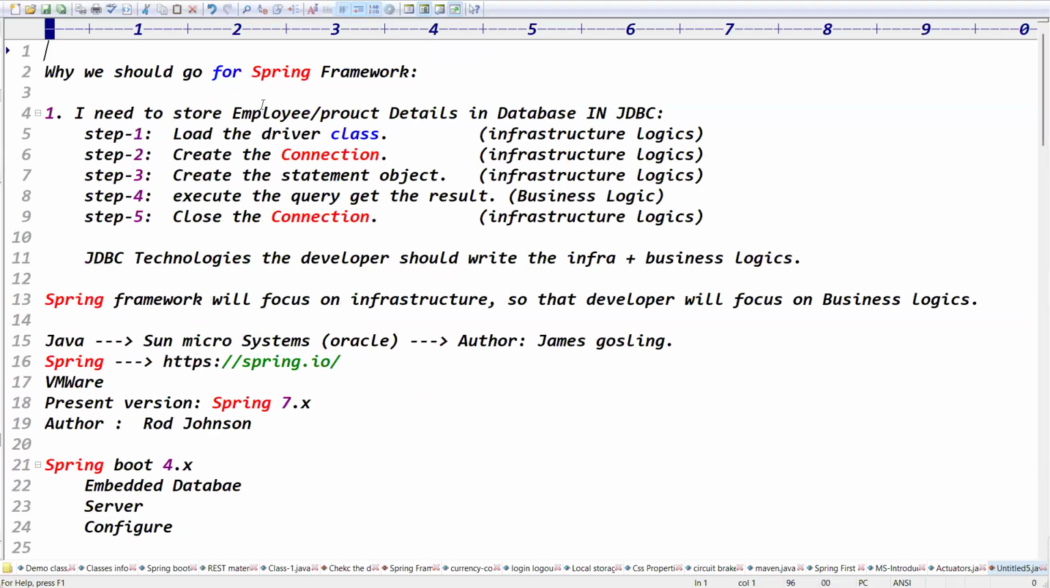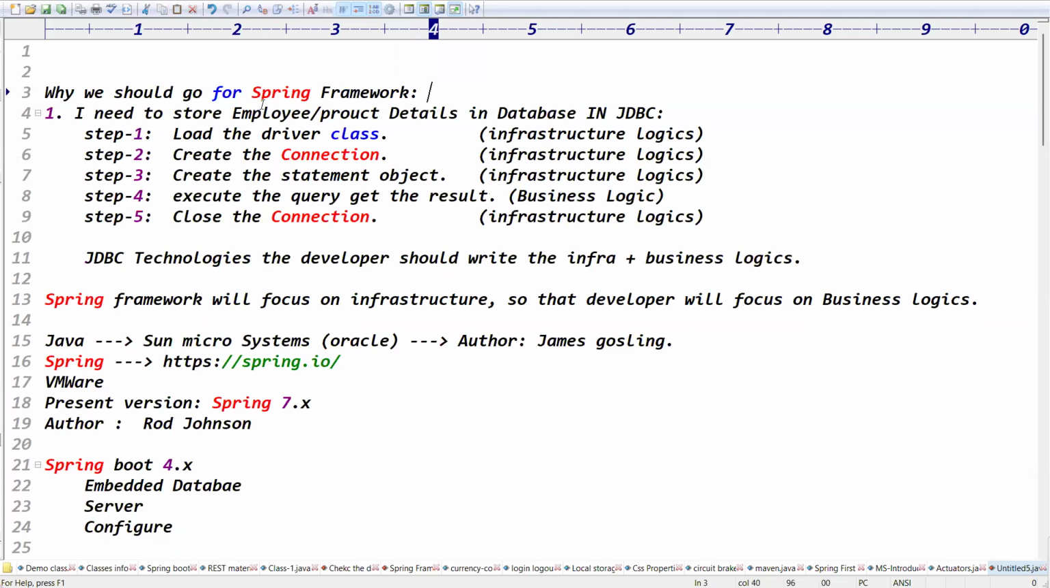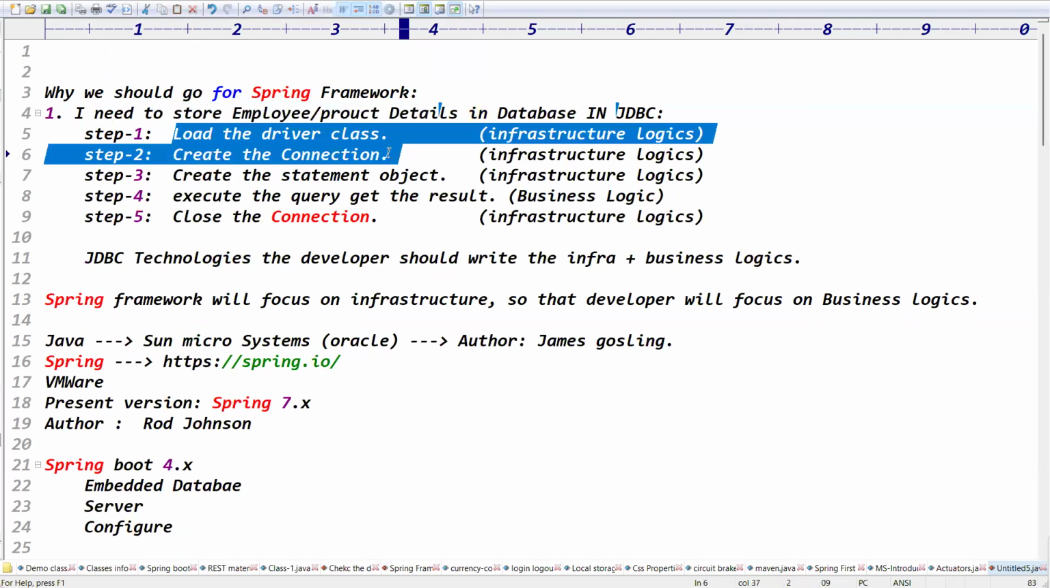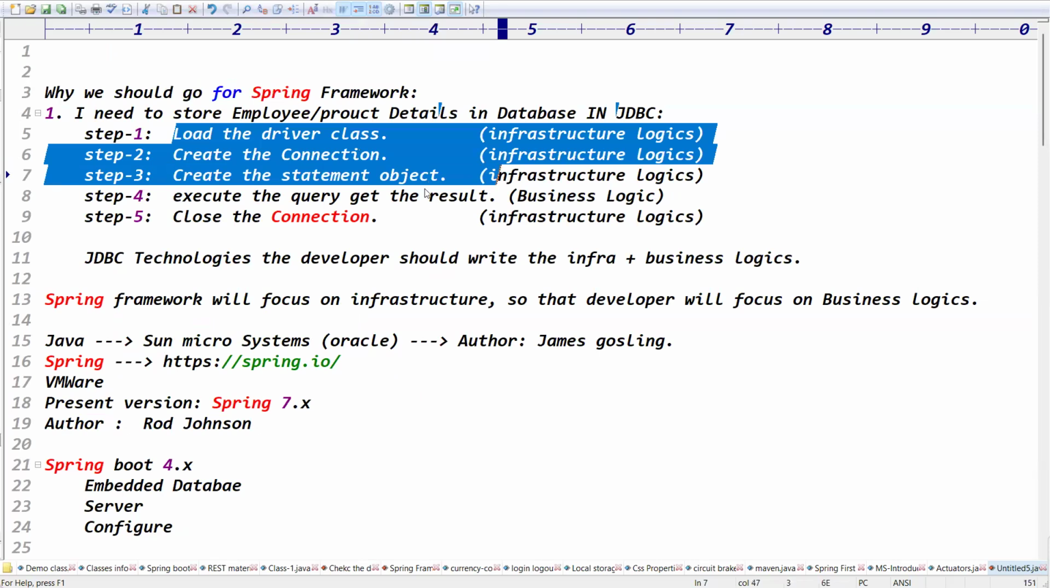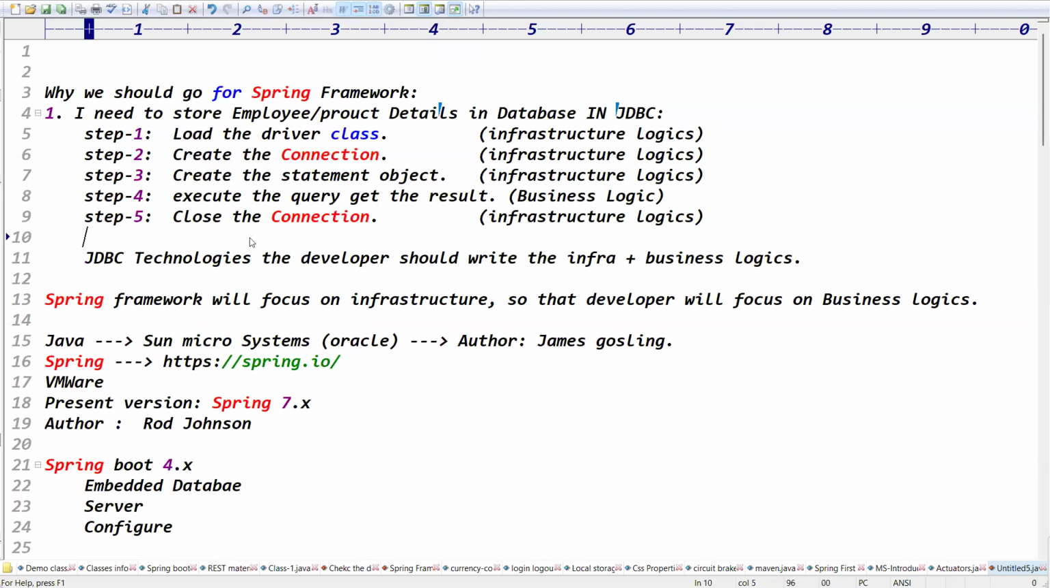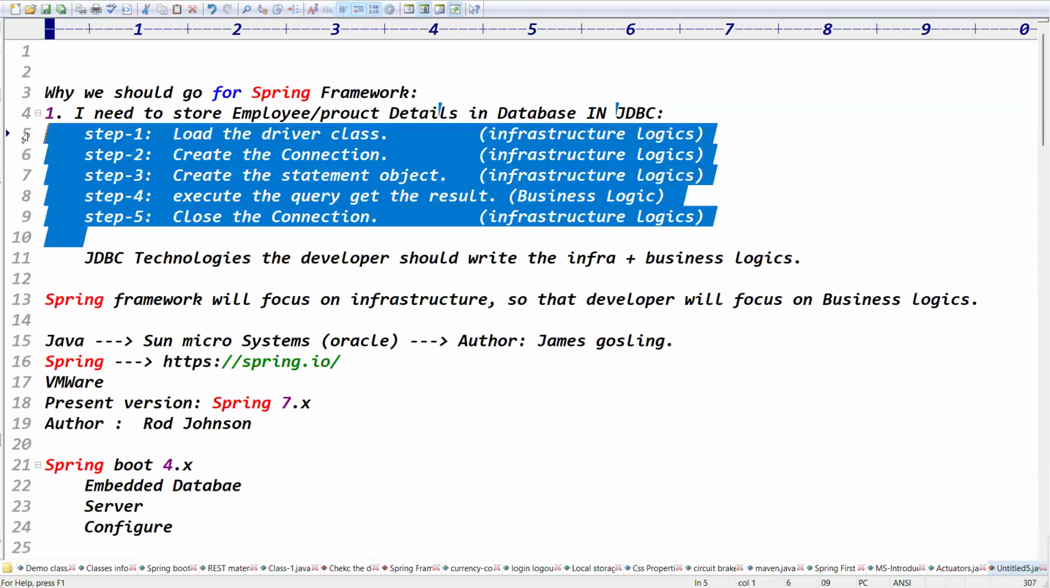Guys, yesterday's class we finished why we should go for the framework, right? Yesterday I told that before the framework we had the JDBC technology. If you want to store the employee details in the database, we need to load the driver, create the connection, create the statement object and execute the query. Like that, we should write the 5 steps.